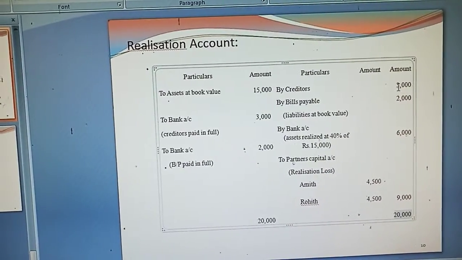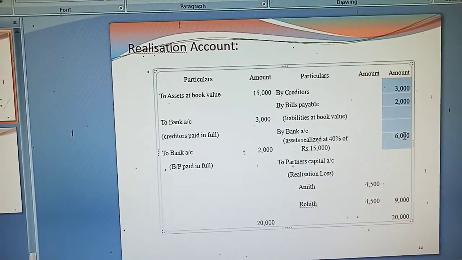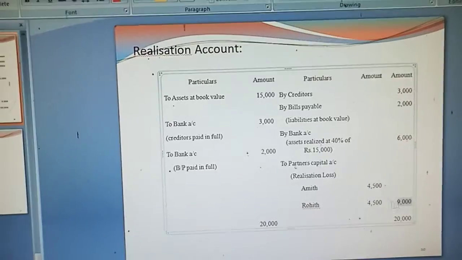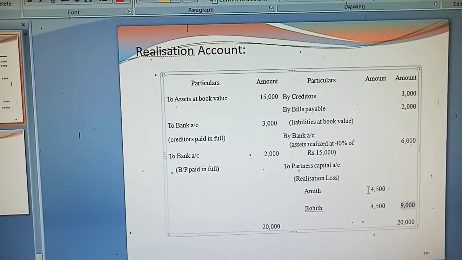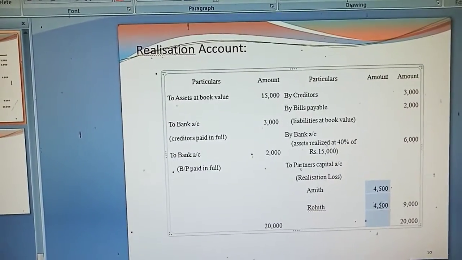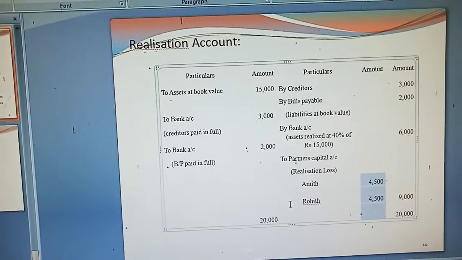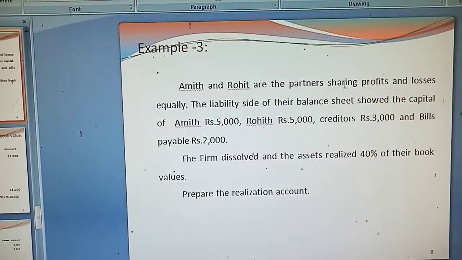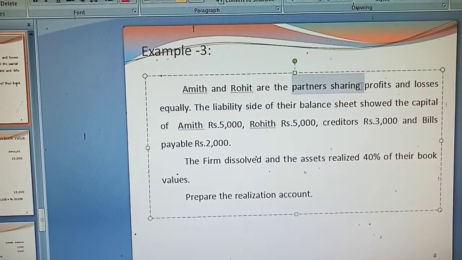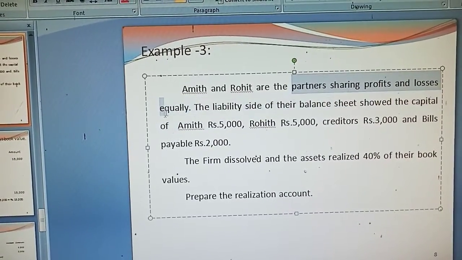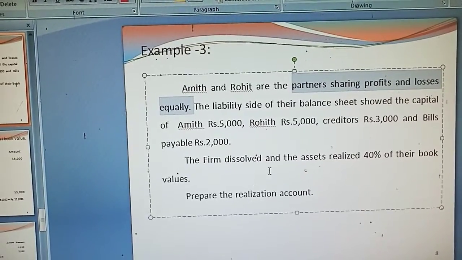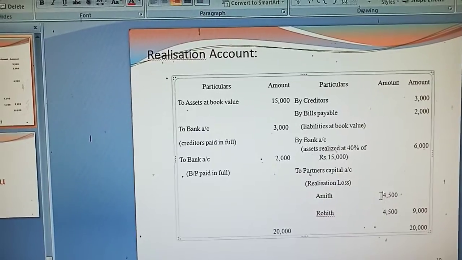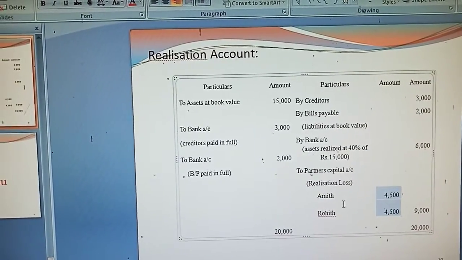Now deduct creditors, bills payable and assets realized. The balance comes to rupees 9,000. 9,000 is the realization loss. Distribute it among the partners, that is Amit and Rohit, equally. In the problem it is already given that they share profits and losses equally, so distribute it equally, 1:1. Now each comes to rupees 4,500.